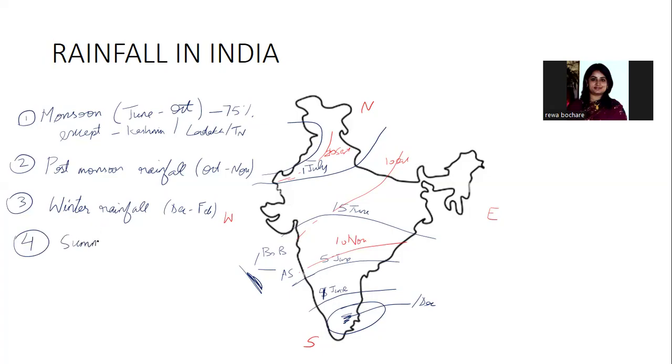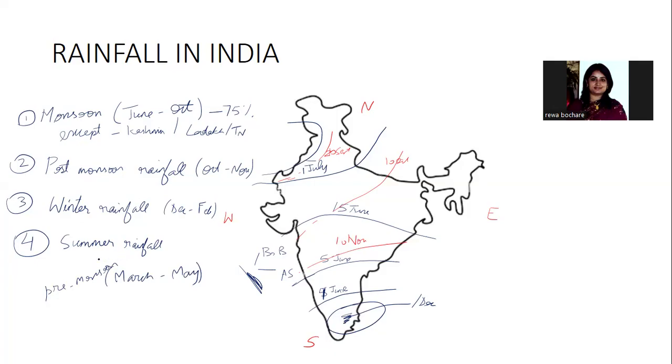And the last season of rainfall in India is the summer rainfall. In the months of say March to May, a lot of people call it the Mautha or the Mawat in the local language. So in the months of March to May, these are some pre-monsoon showers that are received in some parts of the country. Pre-monsoon rainfall also takes place in Andhra, in Bengal, in Odisha, and in North India also. This is mostly due to low pressure zones that are created.